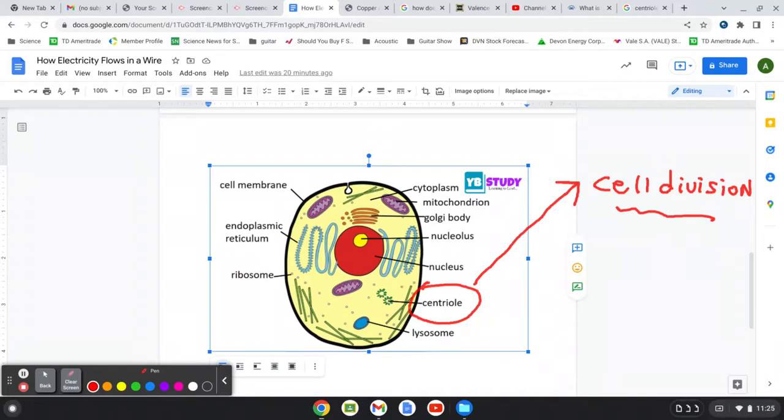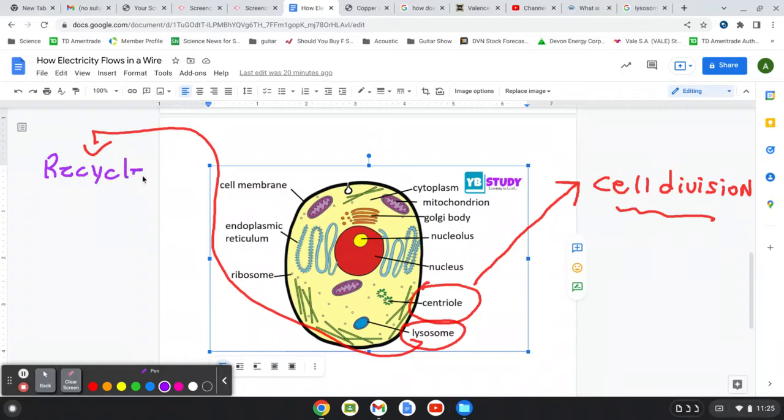Now, we also have the lysosome, and in this picture we're missing another organelle. When you think of the lysosome, bring it over here and let's change it. Go back to purple. Think of a recycle center. That's one of its jobs, right?